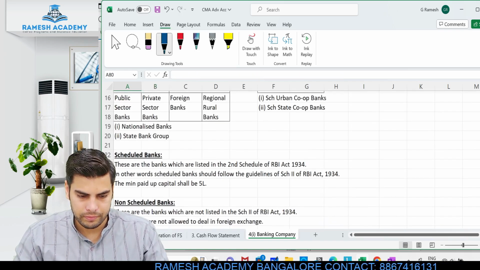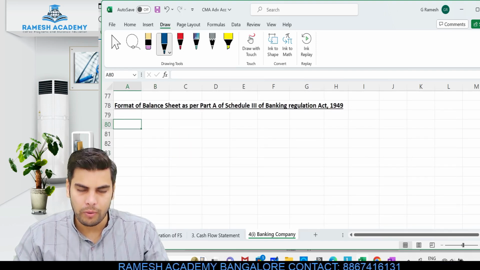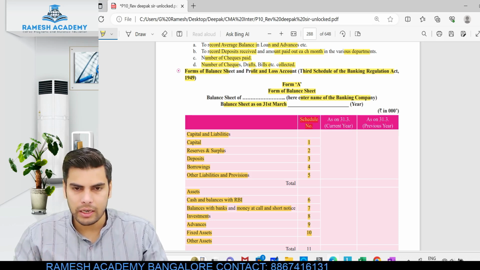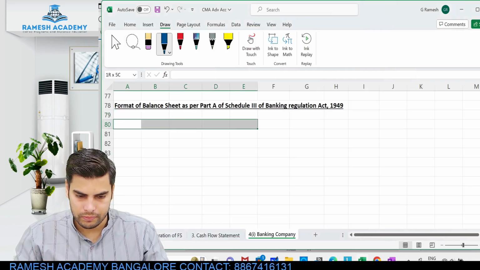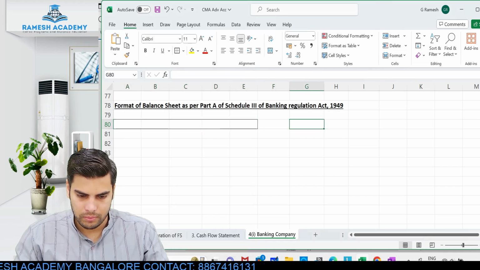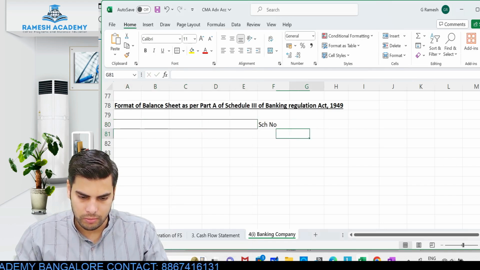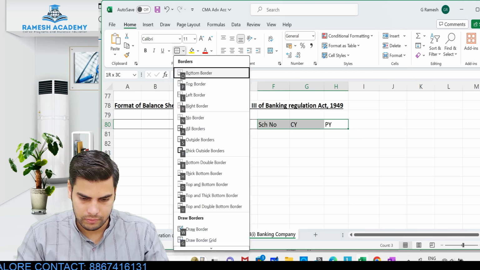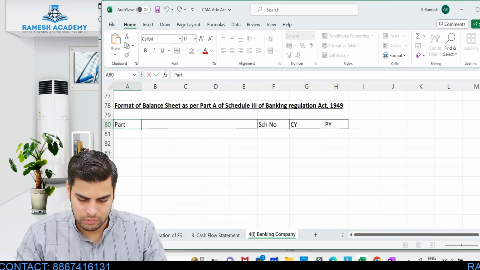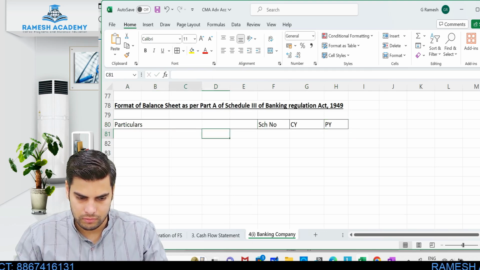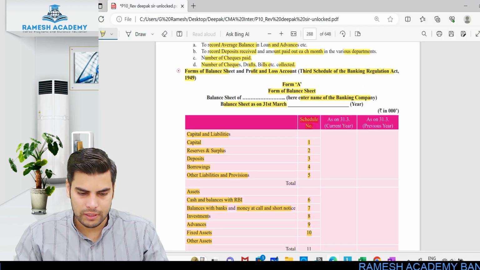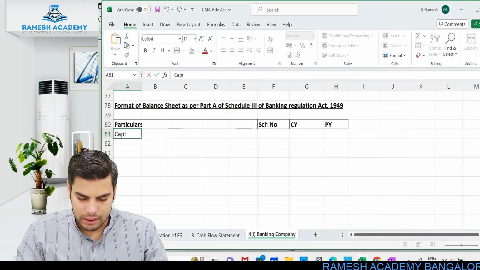All right. Now, when it comes to this particular format, look at this. So, it will be having schedule number, figures at the end of the current year and previous year. Okay, so particulars, schedule numbers. Okay, so figures at the end of current year and previous year. So first thing would be what? The first thing would be capital and liabilities. Okay, this would be capital and liabilities.